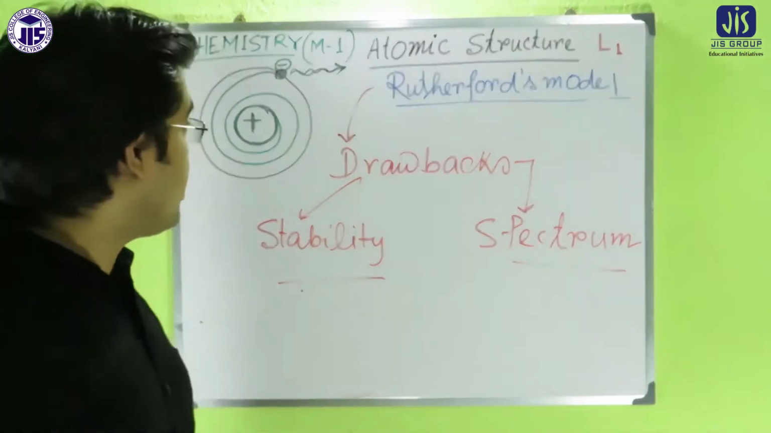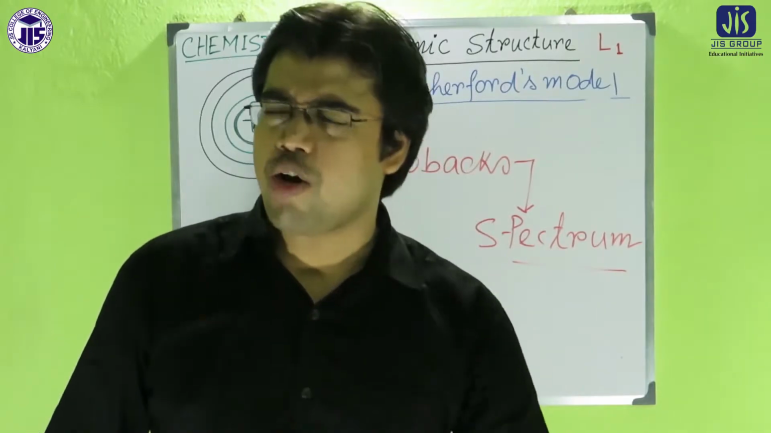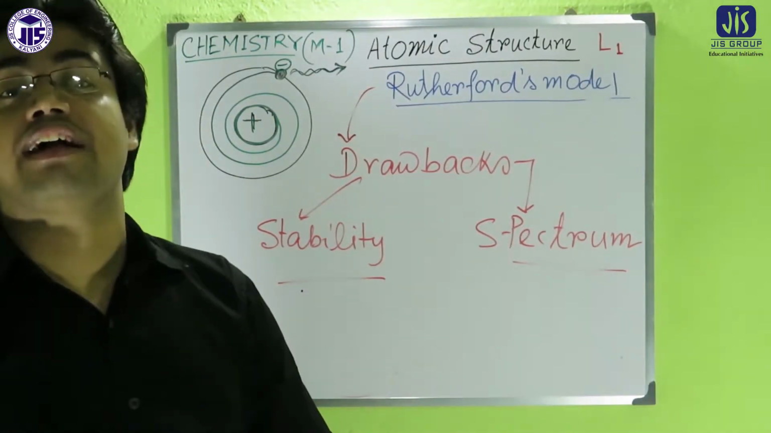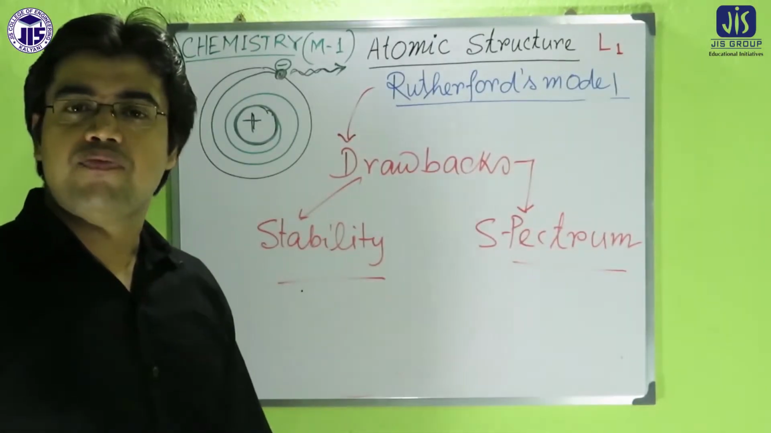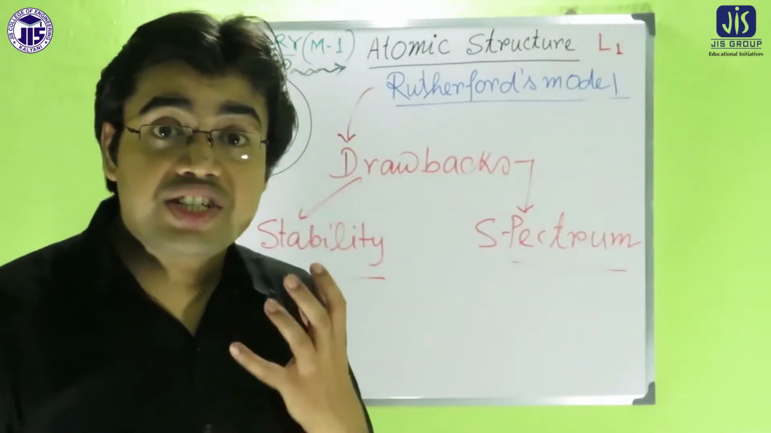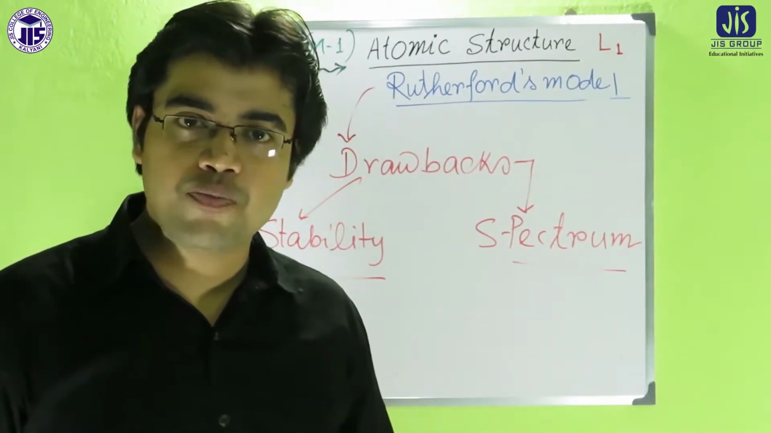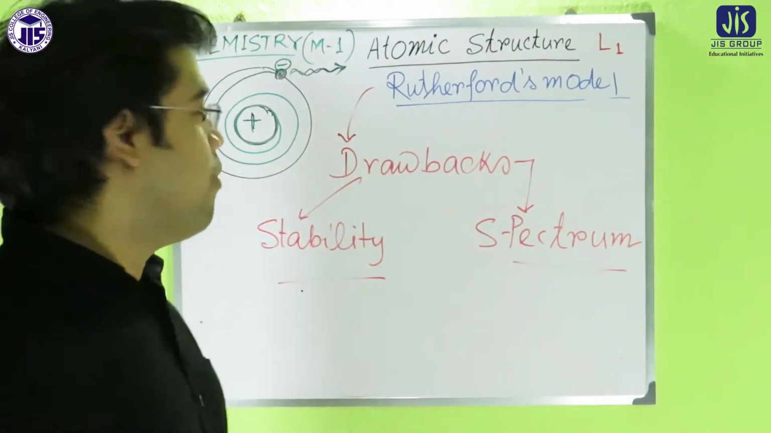So that means the electron will fall onto the nucleus in a spiral pathway. That means what Rutherford explained regarding the stability of the atom was not right. According to the practical scenario, if the electron falls onto the nucleus, then what happens? The total system will collapse. That means we can't explain the stability of the atom. So this is the first drawback of Rutherford's model.